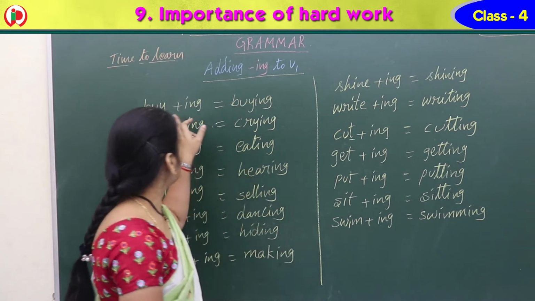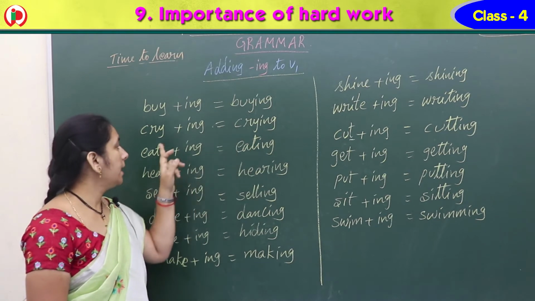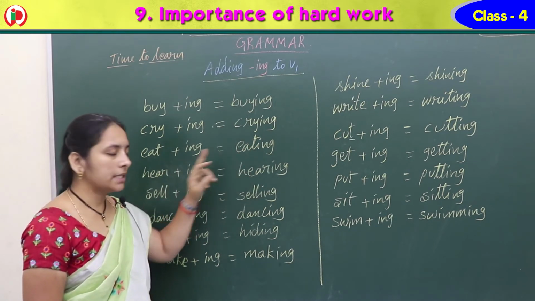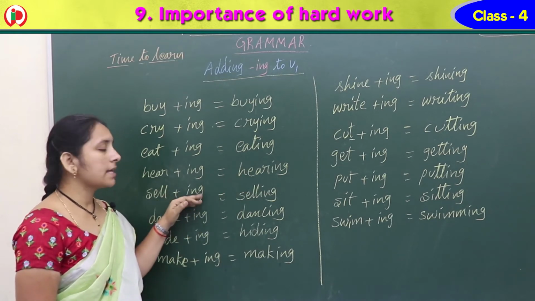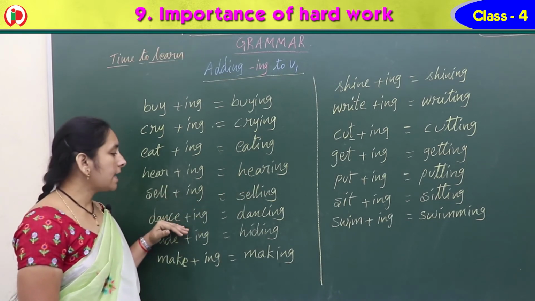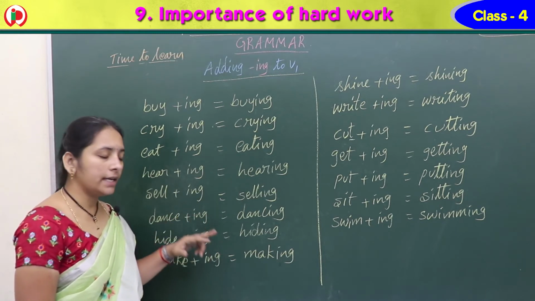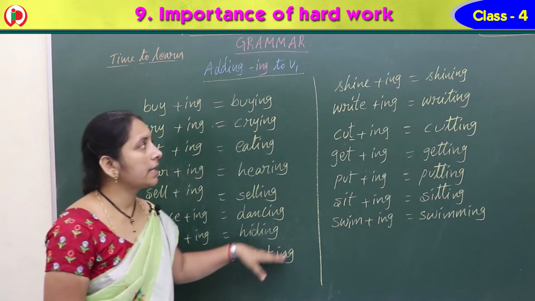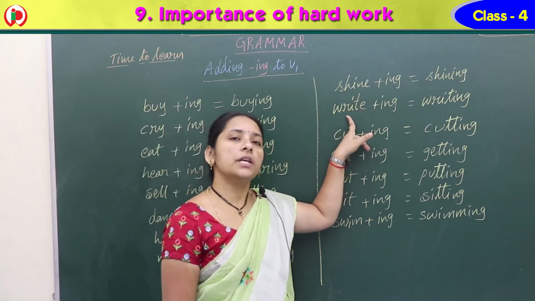Okay, Nana. So buy plus ing, buying. Cry plus ing, crying. Eat plus ing, eating. Hear plus ing, hearing. Sell plus ing, selling. And next, dance plus ing, dancing. Hide plus ing, hiding. Make plus ing, making. Shine plus ing, shining. Write plus ing, writing.